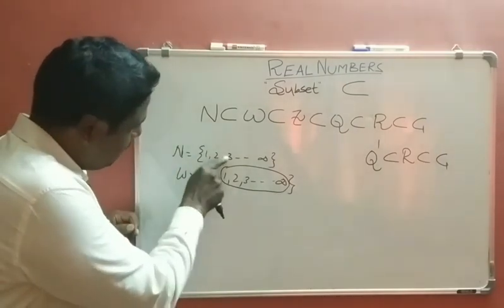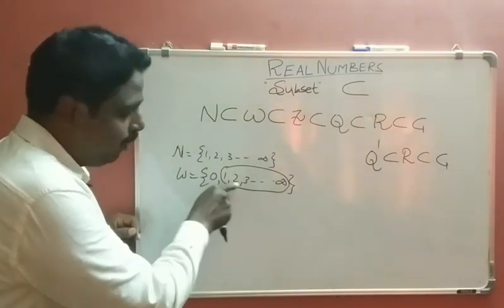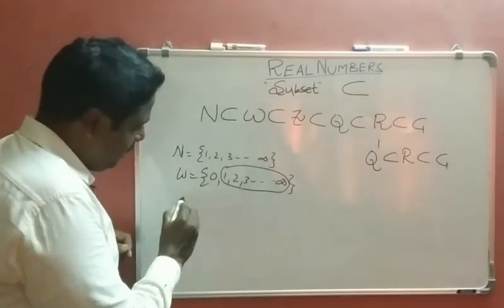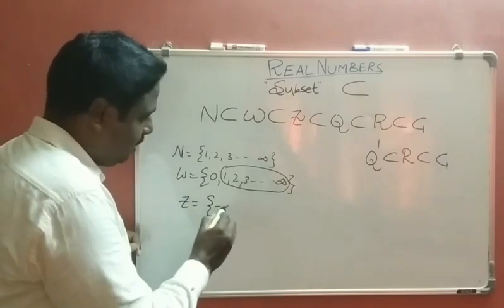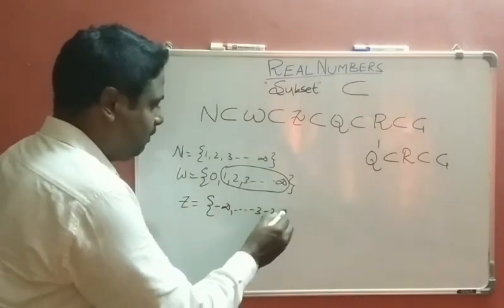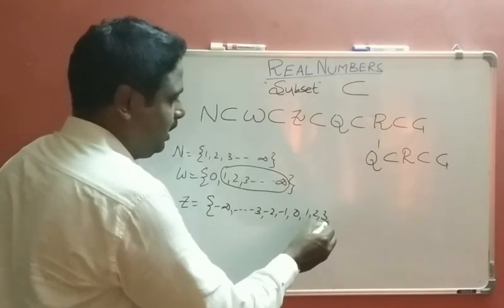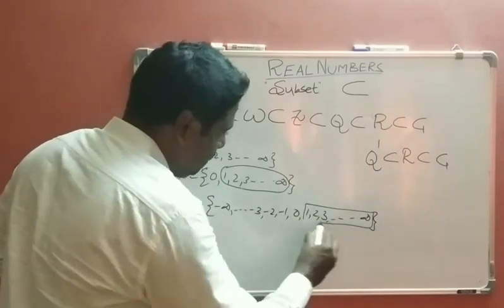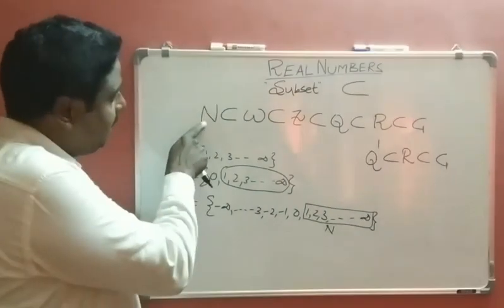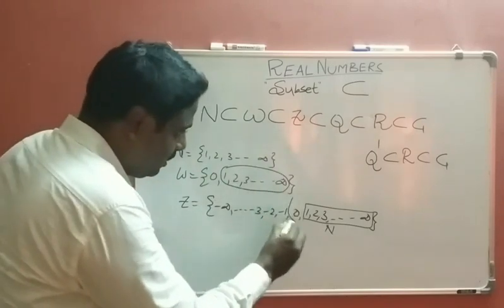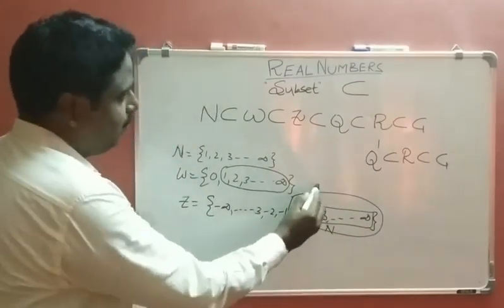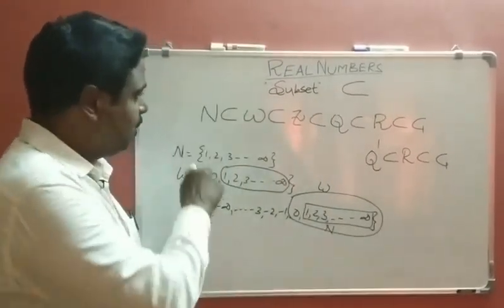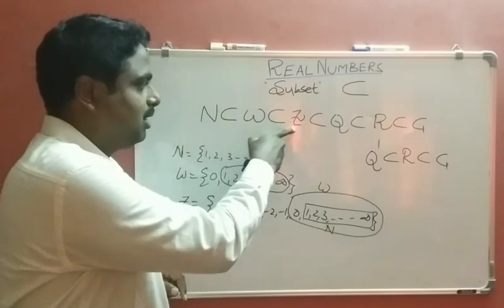So the natural number set lies within the set of whole numbers, so N is a subset of W. Next, integers: minus infinity and so on, minus 3, minus 2, minus 1, 0, 1, 2, 3 up to plus infinity. Here, this is N, so N is a subset of Z. This is W, so whole numbers are a subset of integers. Natural numbers and whole numbers are both subsets of integers.